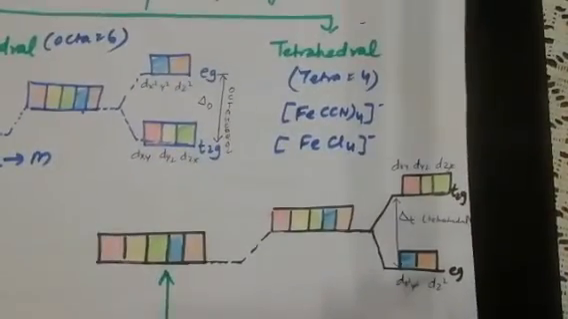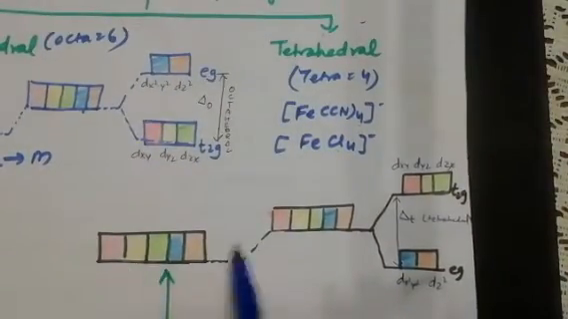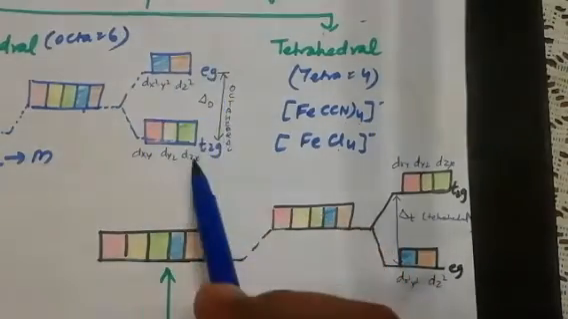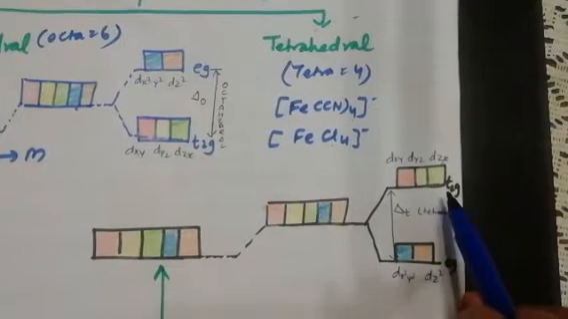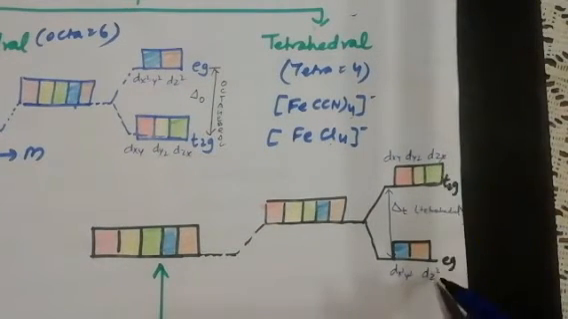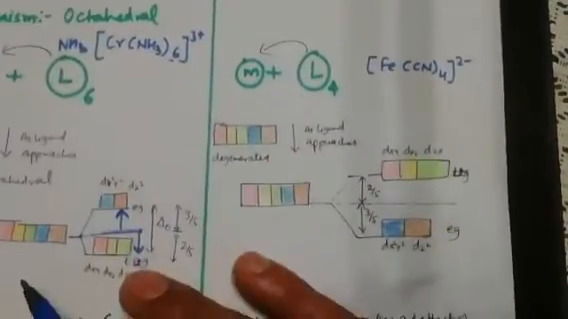Similarly for tetrahedral, there are only minor differences; everything else is the same. The difference is that in octahedral, Eg is up and T2g is down, whereas in tetrahedral, T2g is up and Eg is down. It means T2g will increase in energy and Eg will decrease in energy. So the mechanism is the same.